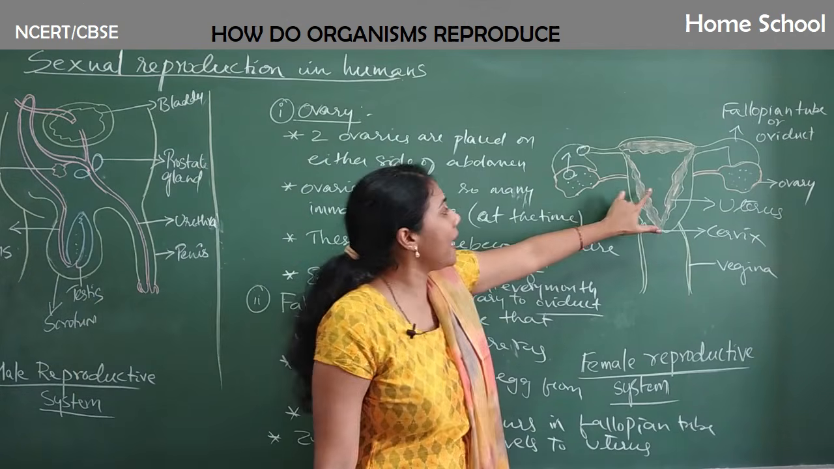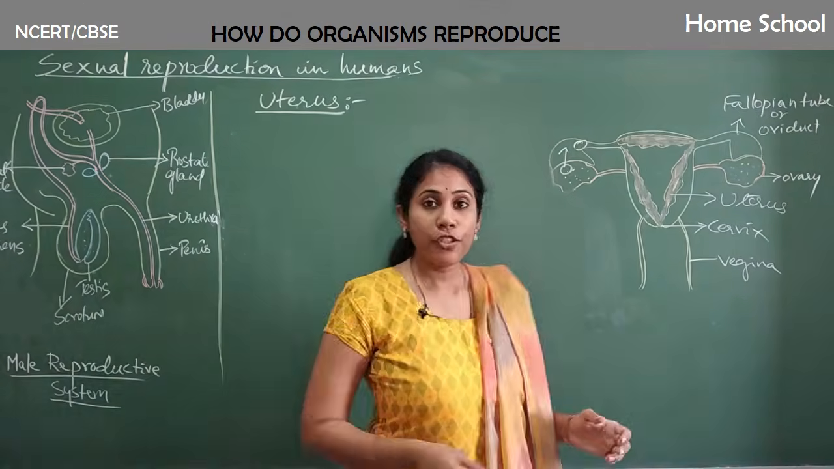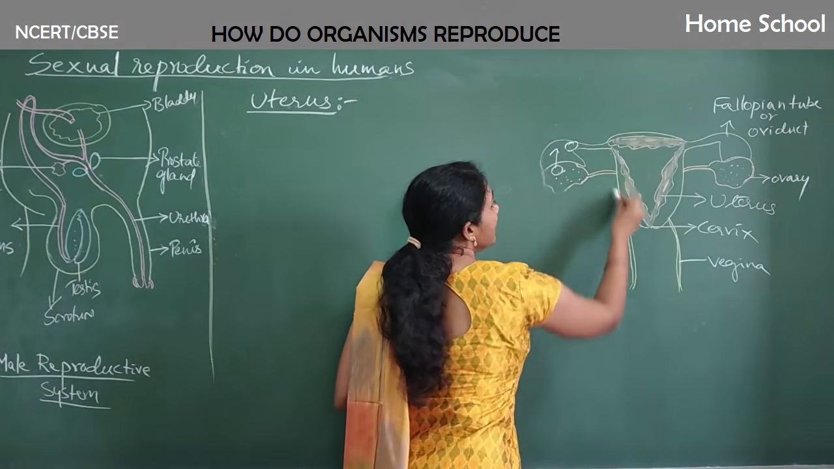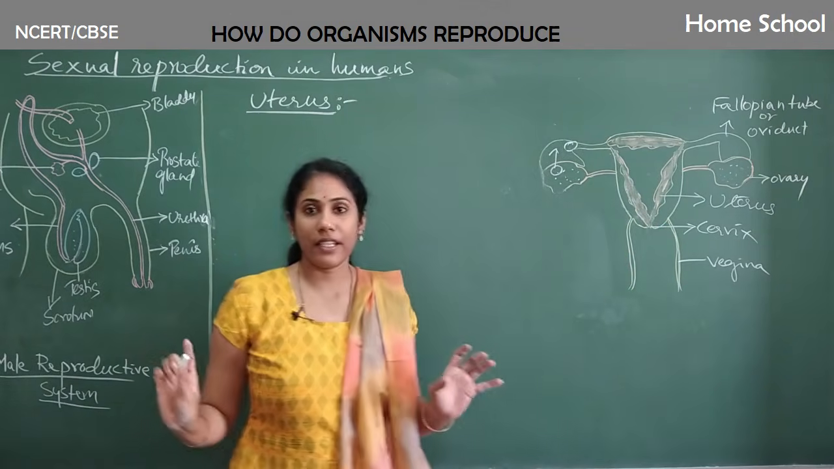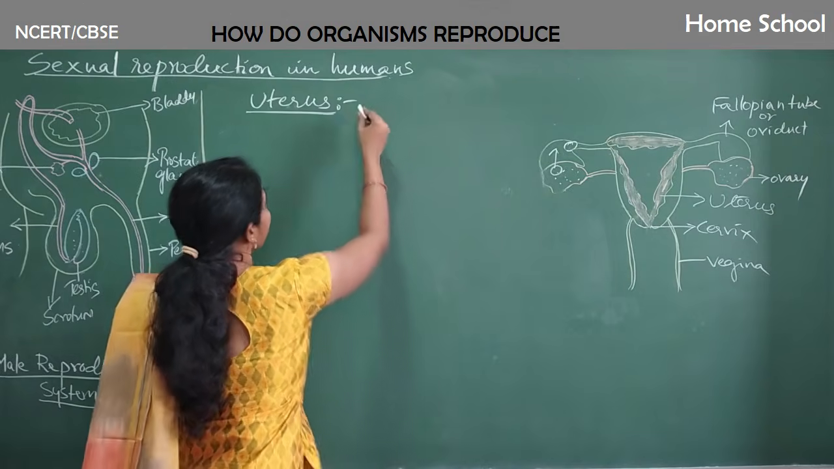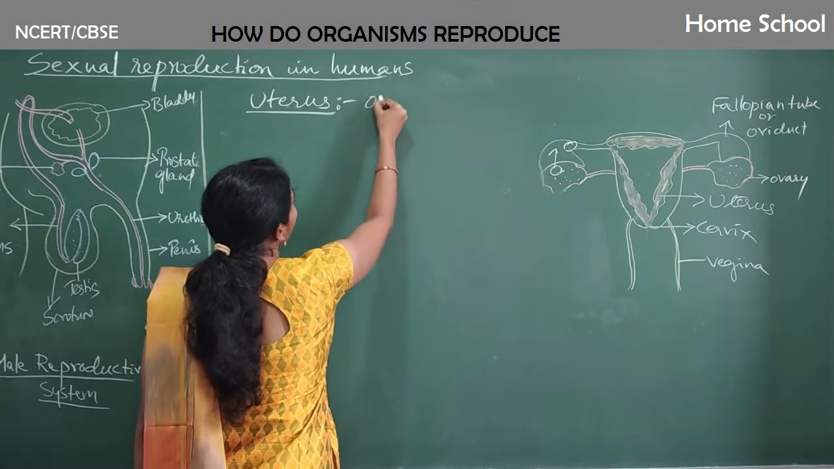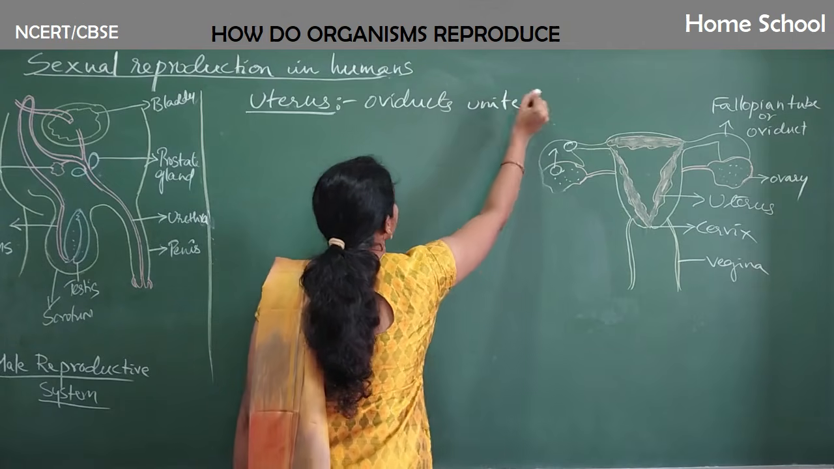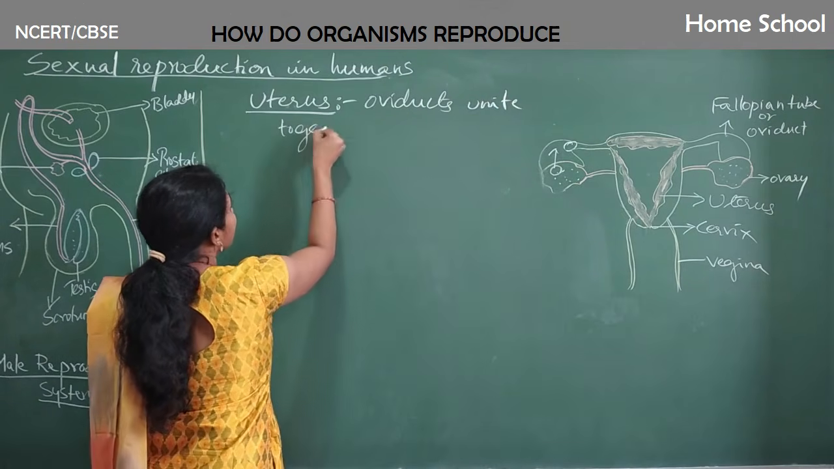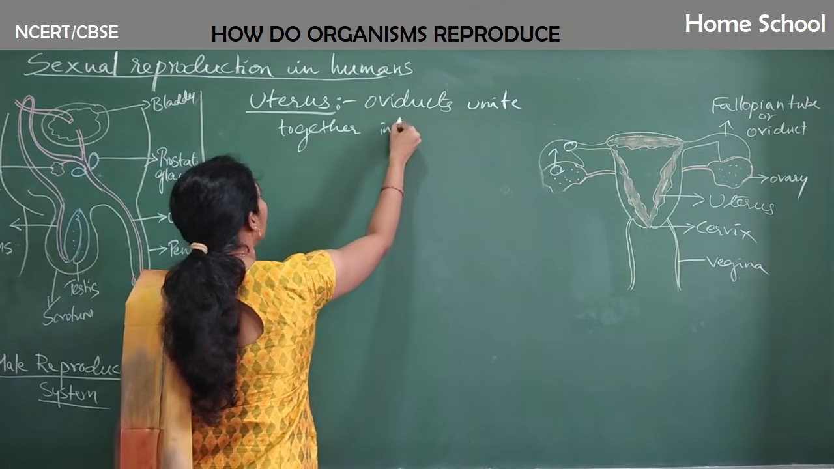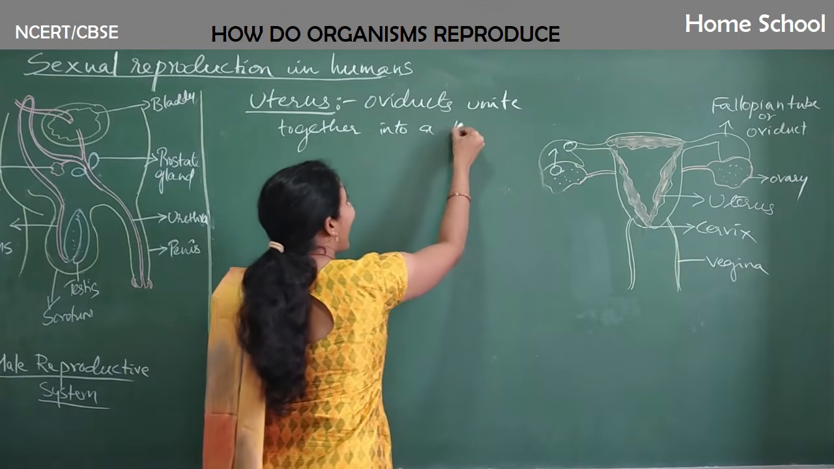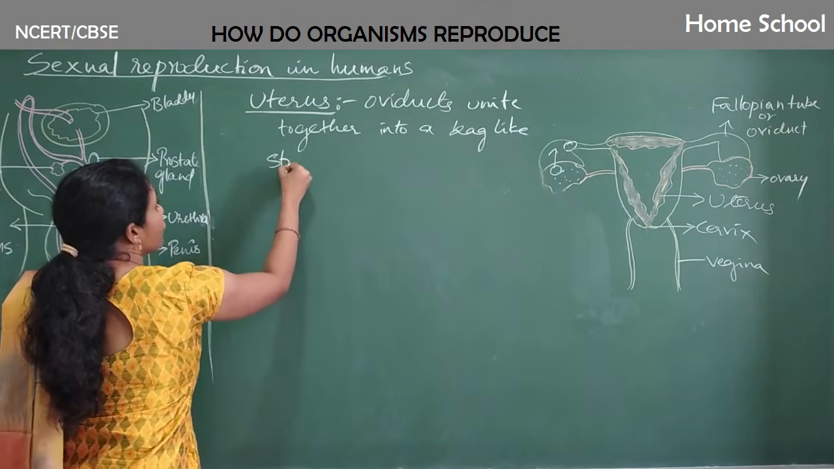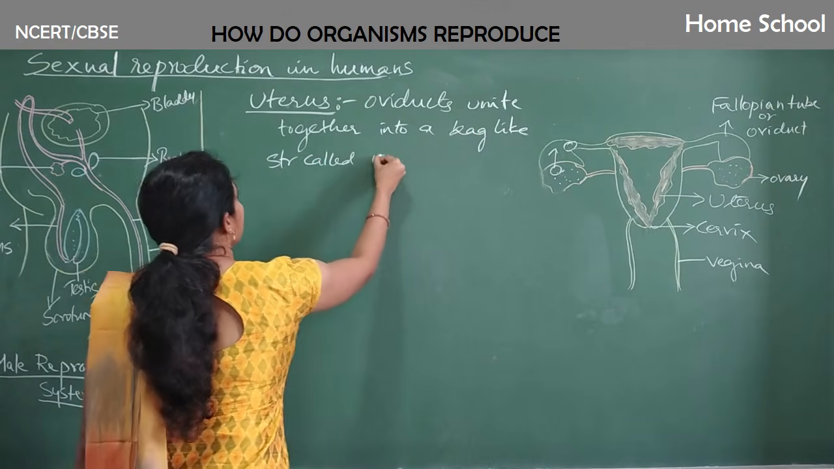Now let us learn about the importance of uterus. So what do you mean by uterus? Observe the diagram, guys. So this area, the entire bag-like area is called uterus, right? So what we can write here is fallopian tubes or oviducts unite, they join together into a bag-like structure called uterus.